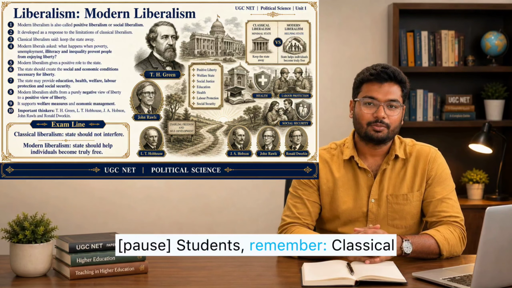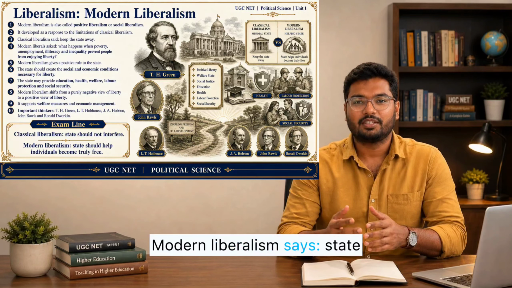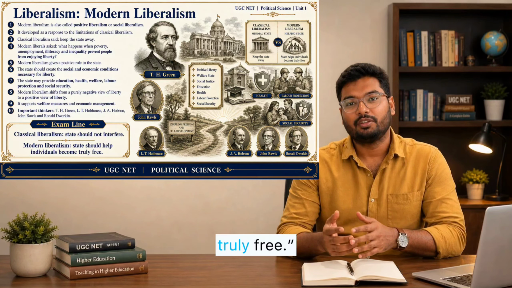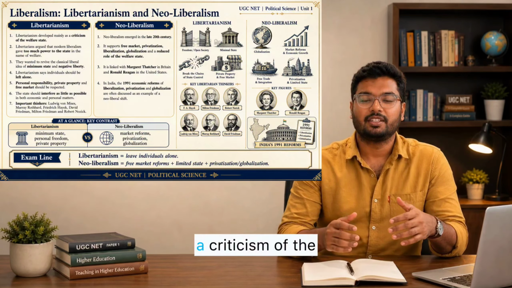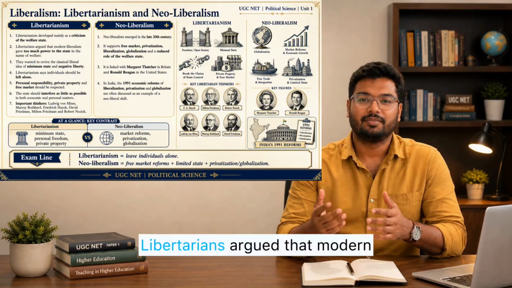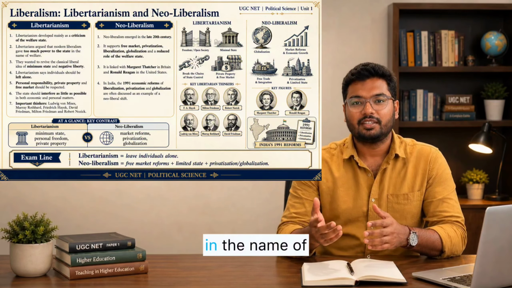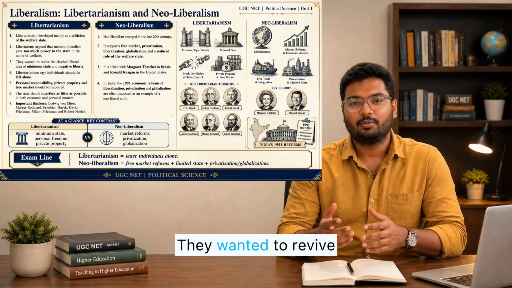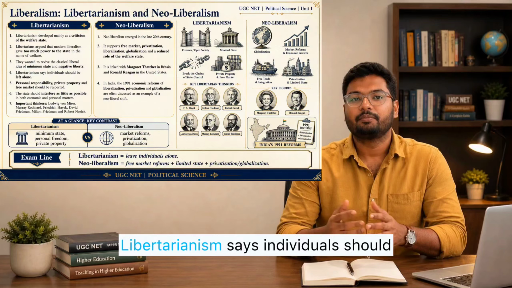Pause. Students, remember, classical liberalism says state should not interfere. Modern liberalism says state should help individuals become truly free. Third is libertarianism. Libertarianism developed mainly as a criticism of the welfare state. Libertarians argue that modern liberalism gave too much power to the state in the name of welfare. They wanted to revive the classical liberal idea of minimum state and negative liberty.